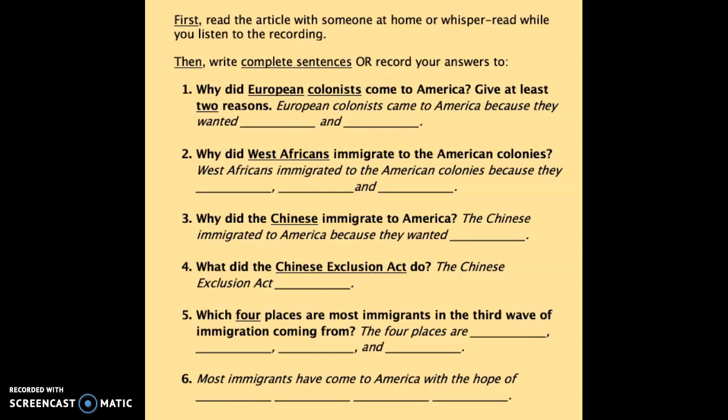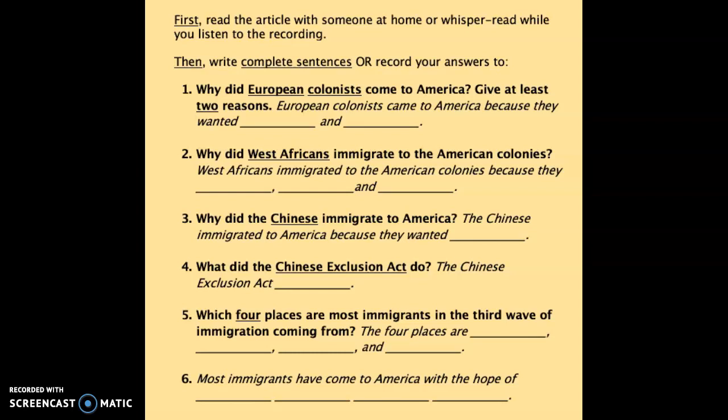to America. Number 2 says, why did West Africans immigrate to the American colonies? You can use the sentence starter, West Africans immigrated to the American colonies because they blank, blank, and blank. So your job here is to give the 3 reasons that West Africans immigrated to America.